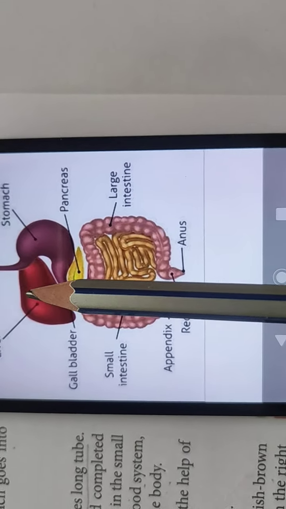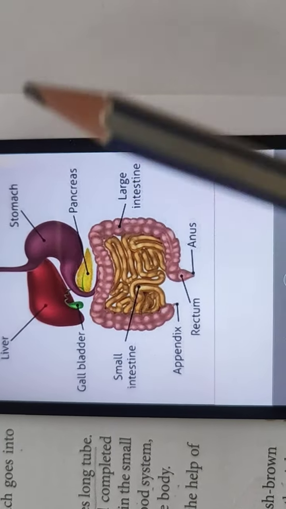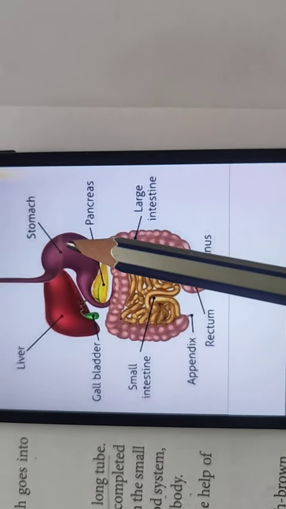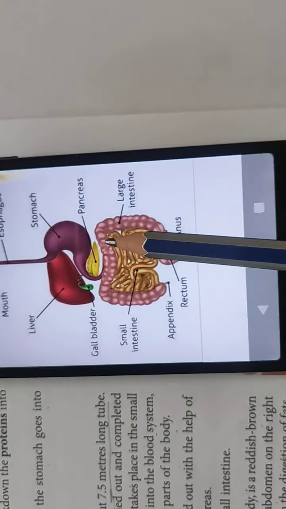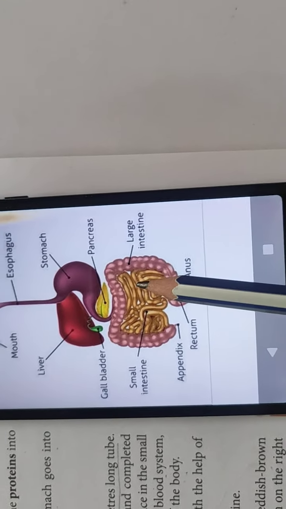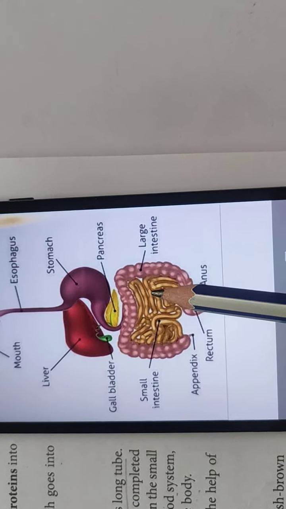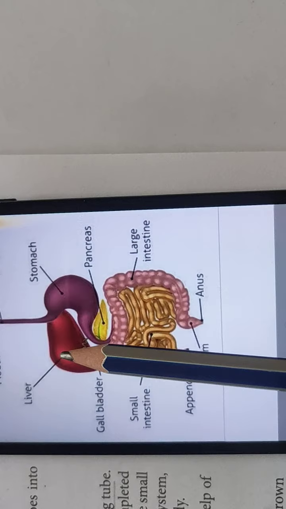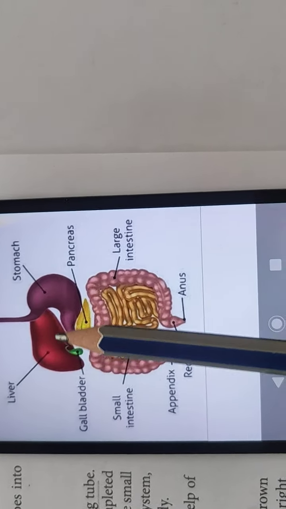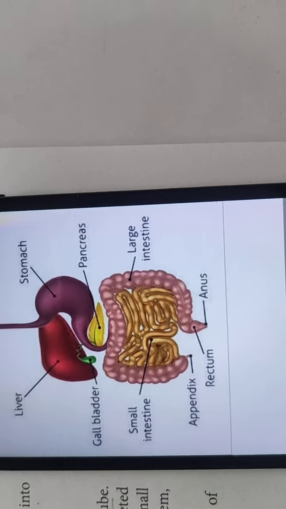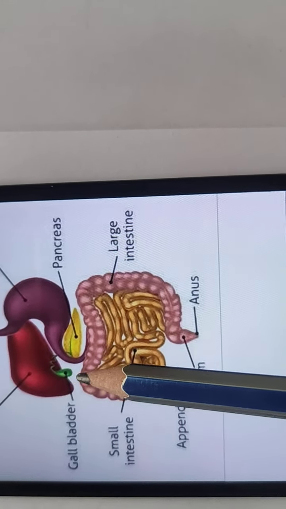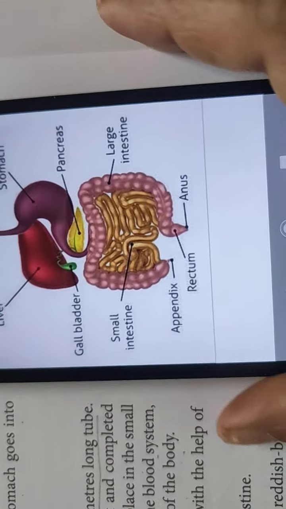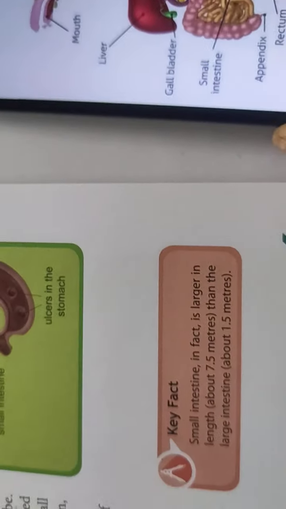And this liver secretes bile juices, which help in the digestion of fats. As in the stomach, what type of digestion did we have? We had the digestion, the breaking down of the proteins. So the juices secreted by the liver help in the digestion of fats. And where is this bile juice stored? It is stored in a small sac called the gallbladder. Okay, this is the gallbladder. See, I'll send you this picture. It will be more clear. This picture is more clear than what is given in the book.